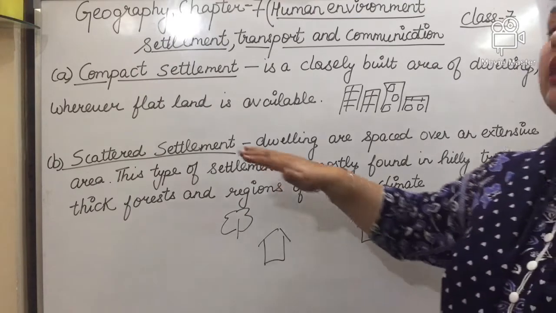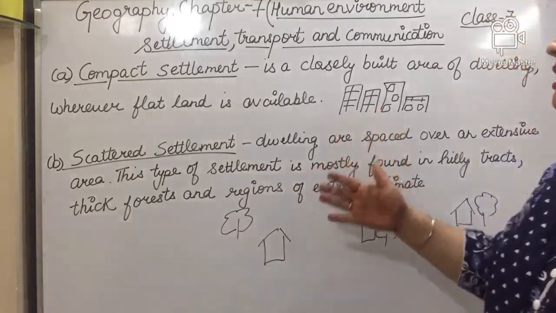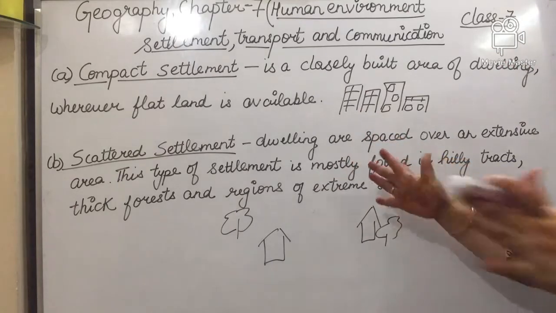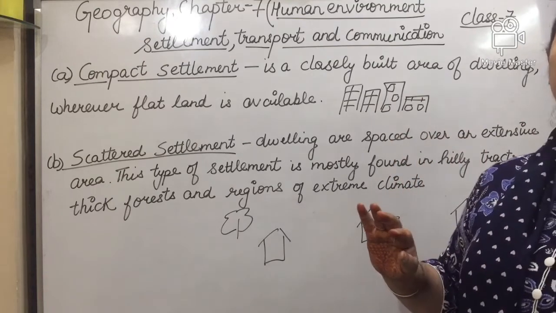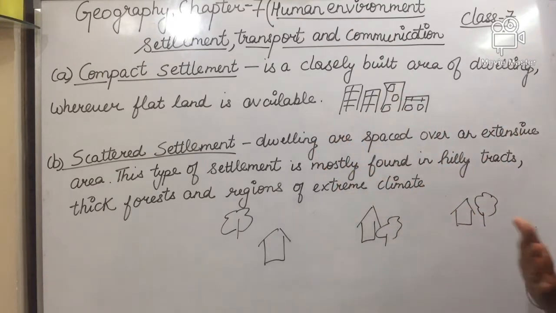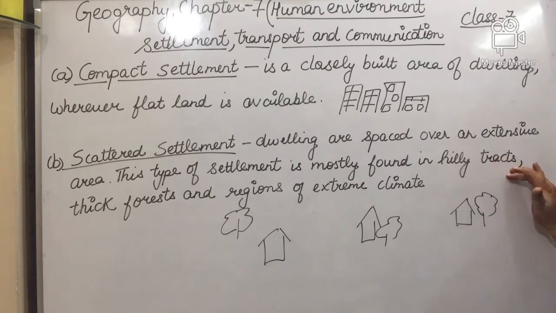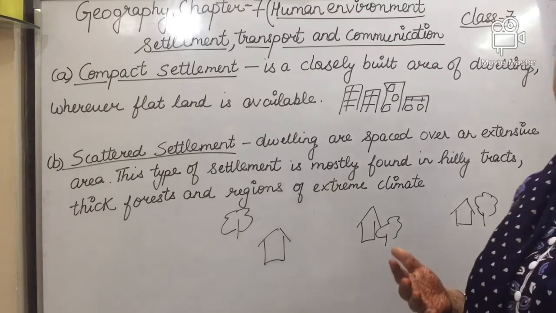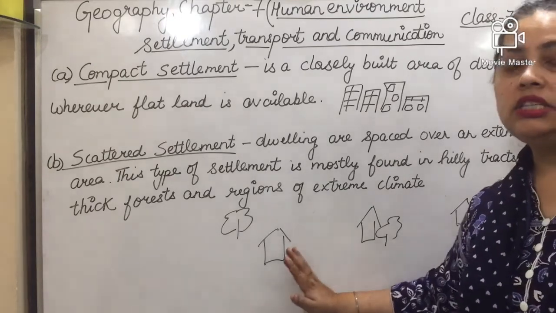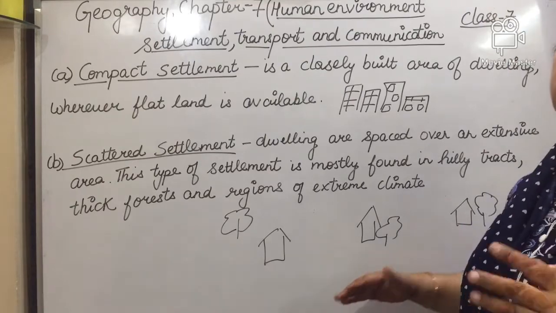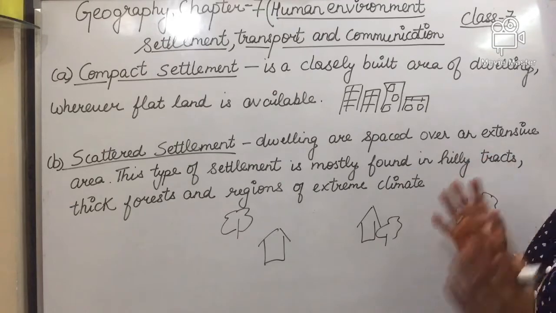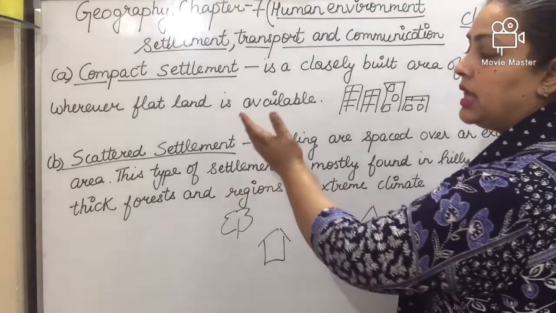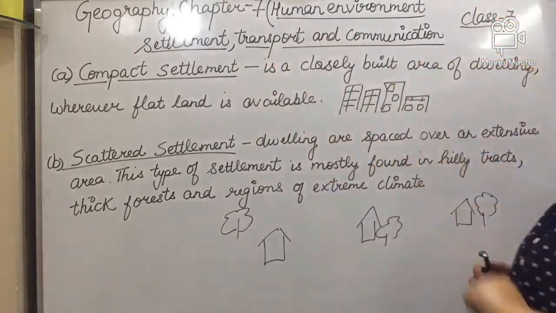The next one is the scattered settlement. In a scattered settlement, dwellings are spaced over an extensive area. This type of settlement is mostly found in hilly tracts, thick forests, or regions of extreme climate. Basically, the distance between the houses is very large. Means one house is over here, the other house will be far away. So that is the difference between scattered settlement and compact settlement.